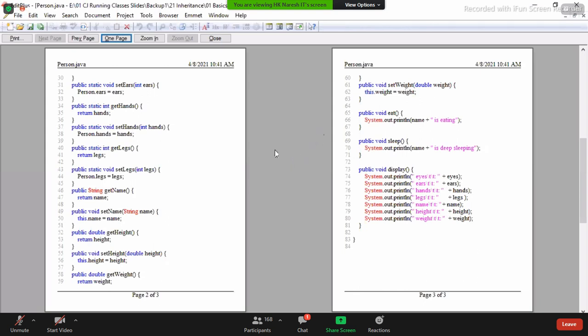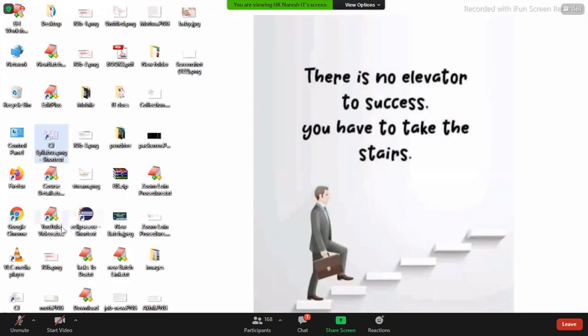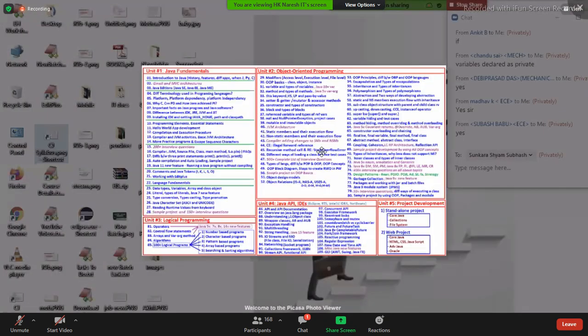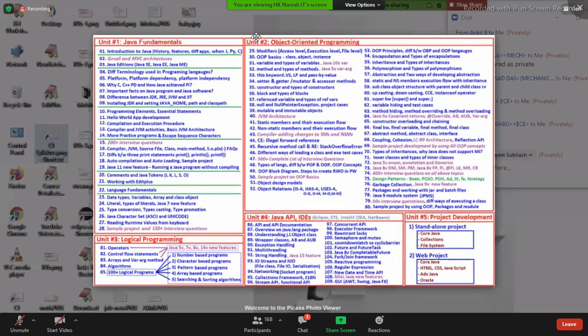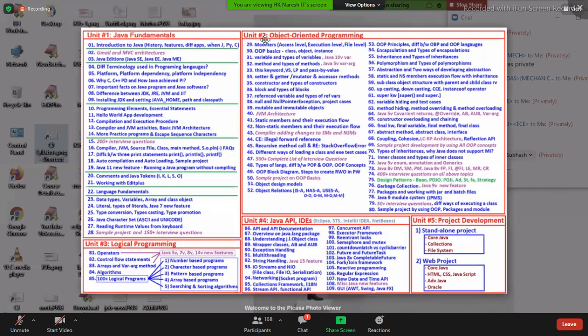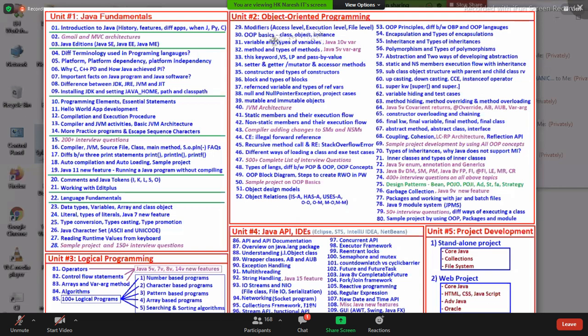In this program, you have seen all these topics. Modifiers, basics, variables and types of variables. Basics means class, object, instance. Variables, types of variables, methods, types of methods. This keyword, variable shadowing, local preference, pass by value, setter and getter methods, constructors and types of constructors, the default constructor we use, blocks and types of blocks, the static block we use, reference variables and types of reference variables.